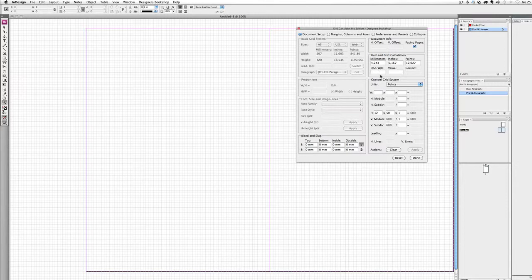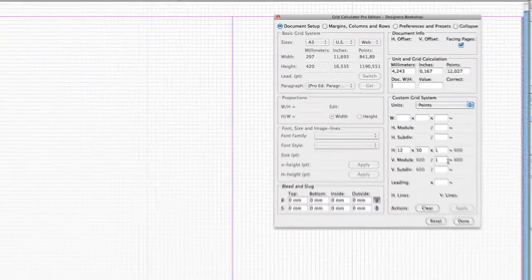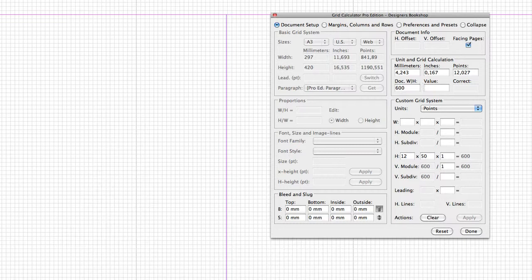So let's say that I'm not really sure how many times I have to divide 600 to get the 12 points. Instead of guessing, we could just enter 600 here, and we could enter the leading value or any other value that we would like. It also works for modules and other values. So I'm going to enter 12 here, and it shows me, okay, 12 is going to fit perfectly, but I want to know how many times do I have to divide it. If I hold down the Alt button, it tells me 50 times.